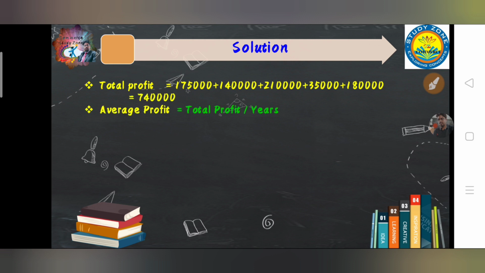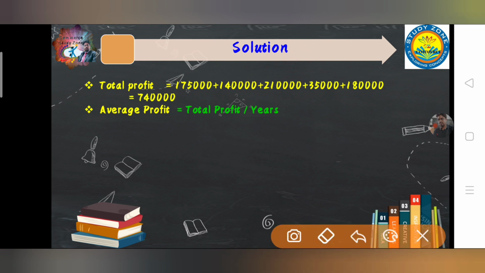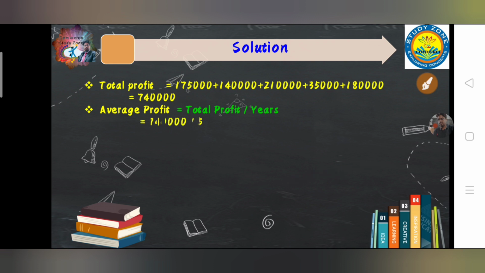Now average profit. Average profit is equal to the formula given in the previous section, total profit divided by years. What is the total profit? 7,40,000. And what is the number of years? It is 5. So in this way we can calculate average profit. As you can see, 7,40,000 divided by 5 will become 1,48,000. So it is average profit.